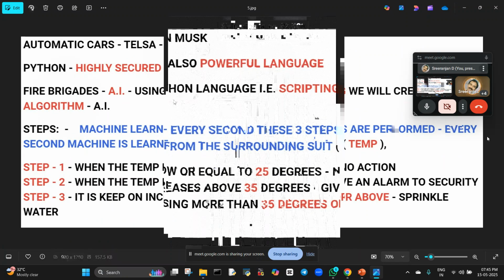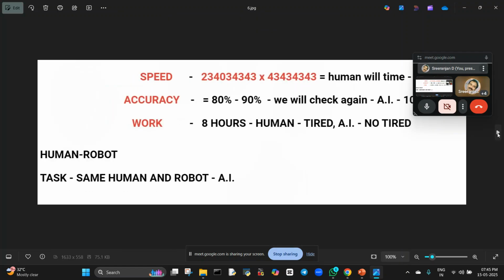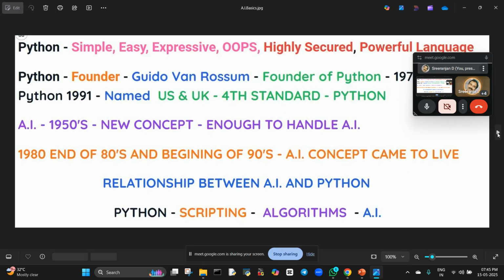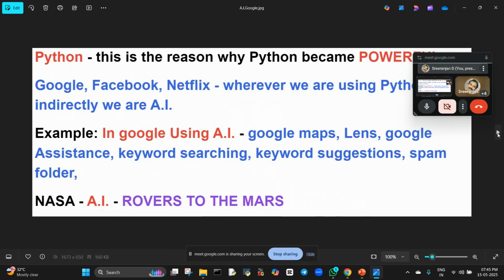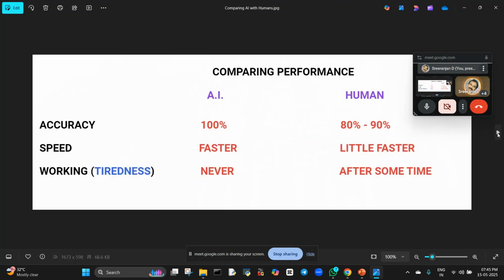So previously, if you wanted to store 5 MB of data in 1955, how many cards were needed? 62,500 punched cards were needed to create this particular 5 MB of data. Now what is 5 MB? Nothing. We just laugh, isn't it? So now 5 MB is nothing. That is the data. More data we are going to use right now.